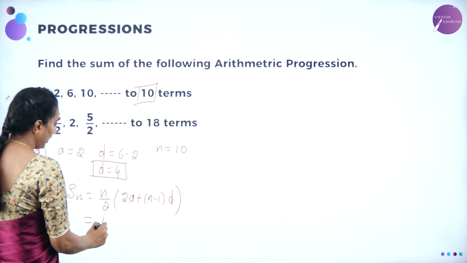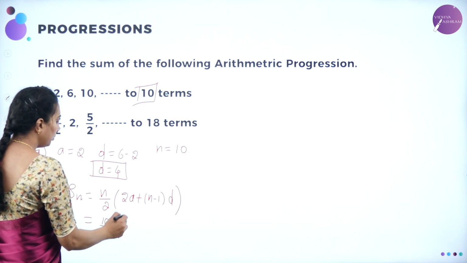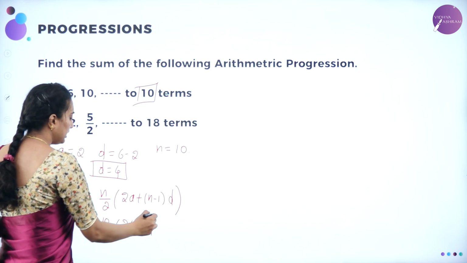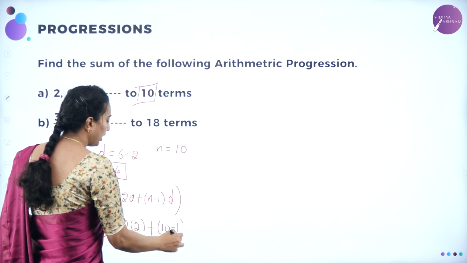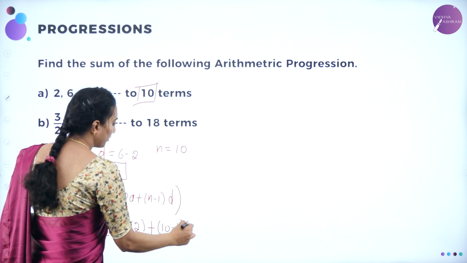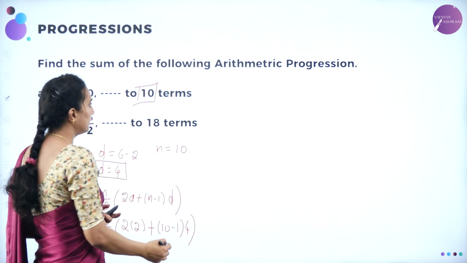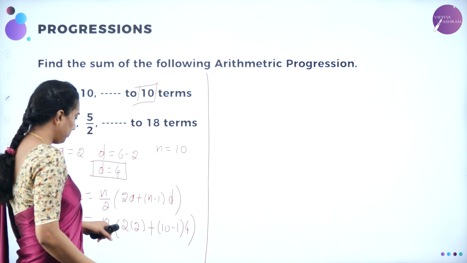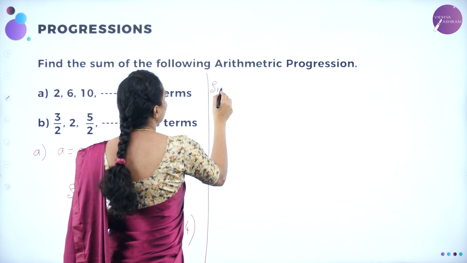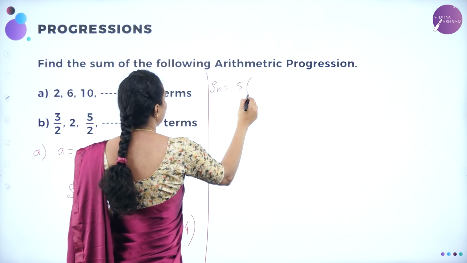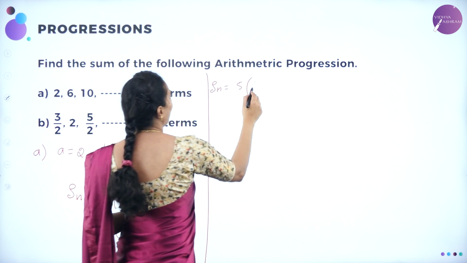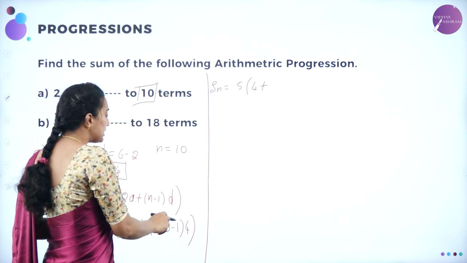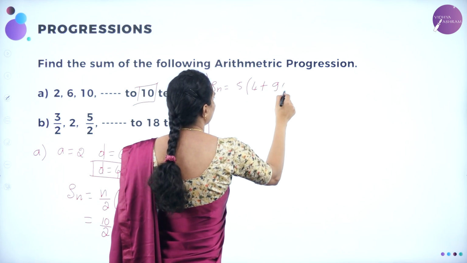N is nothing but 10 divided by 2 into 2A, A we found out is the first term 2, plus N we know is 10 minus 1, D we found out is 4. Now first solve the bracket. You are getting 10 by 2, which is 5. So Sn is equal to 5 into 2 into 2 is 4 plus 10 minus 1 into 4, which is nothing but 9 into 4.